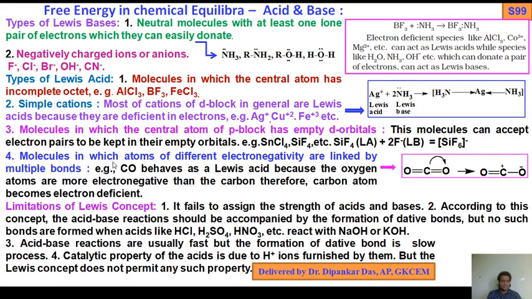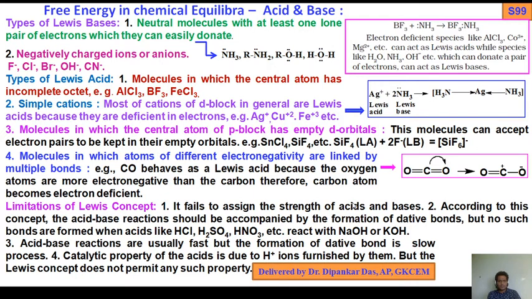Number 4, molecules in which atoms of different electronegativity are linked by multiple bonds. CO, carbon monoxide, behaves as a Lewis acid because the oxygen atom is more electronegative than carbon.